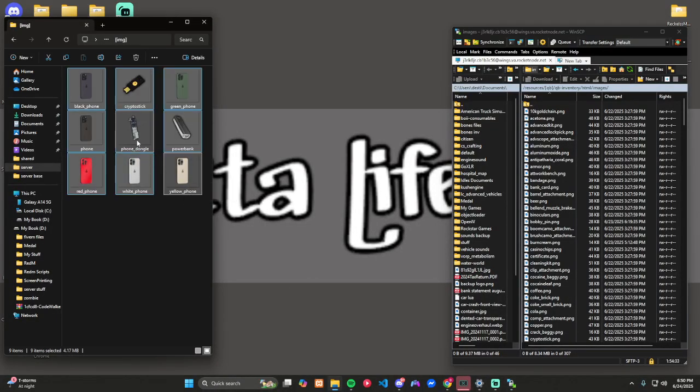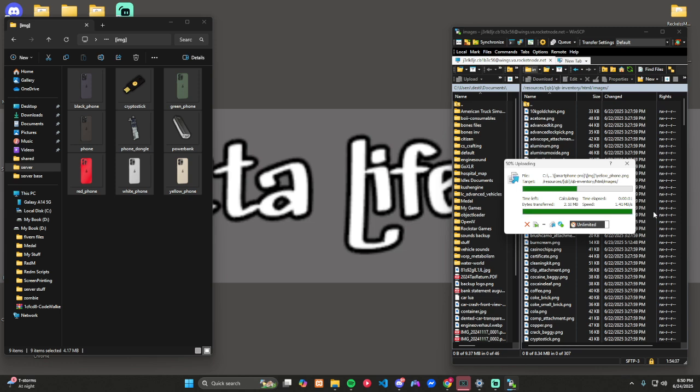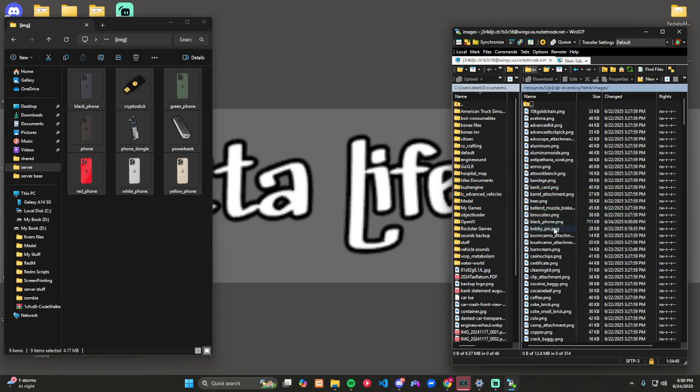And again, if you're using a Windows-based server, copy and paste. That way you still keep your original files intact. If this says overwrite, you can if you want to use the phone one. So I always say yes if it's a nicer looking PNG.